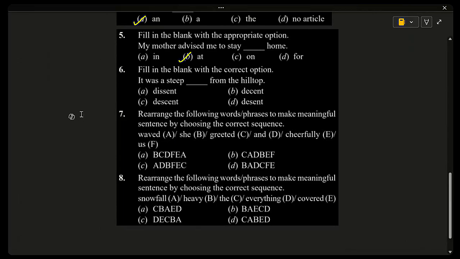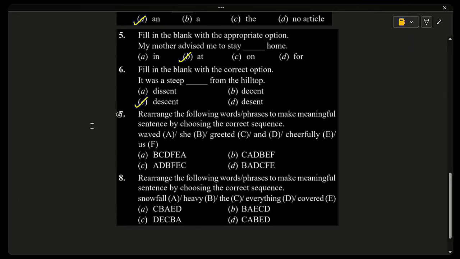Sixth one, fill in the blank with the correct option. It was a steep dash from the hilltop. Actually, we have to identify the correct spelling. The correct spelling is seen in option C, that is descent. Descent means going down. From a hilltop, you can go down. The other options are incorrect spellings or have the wrong meaning.